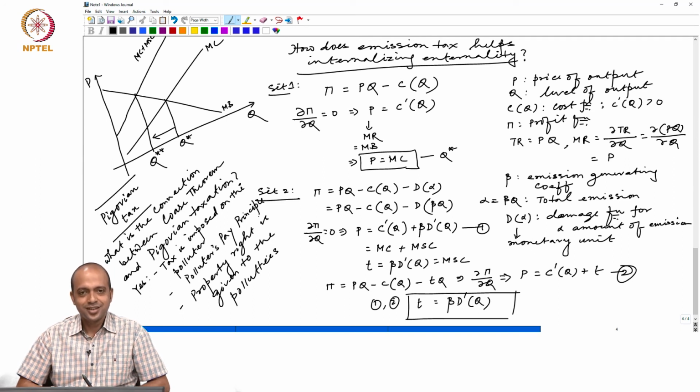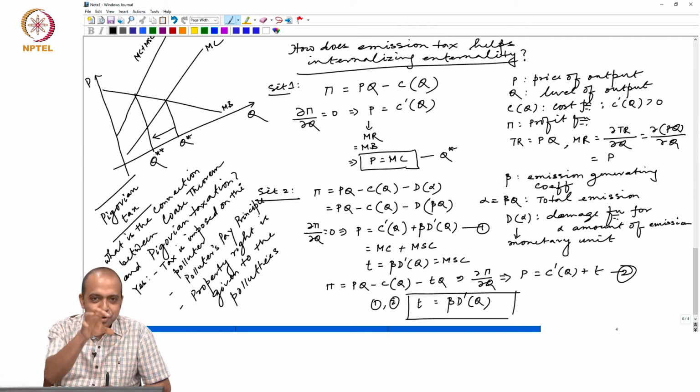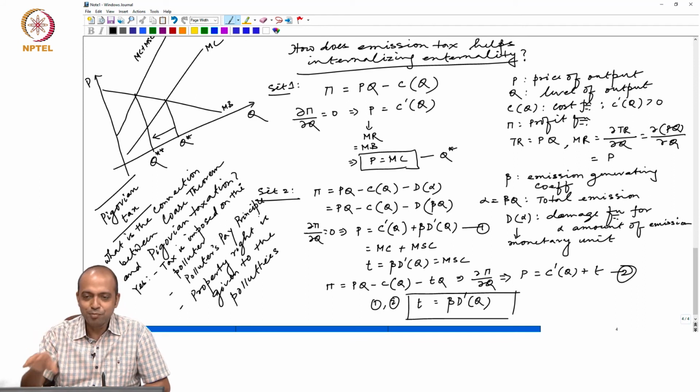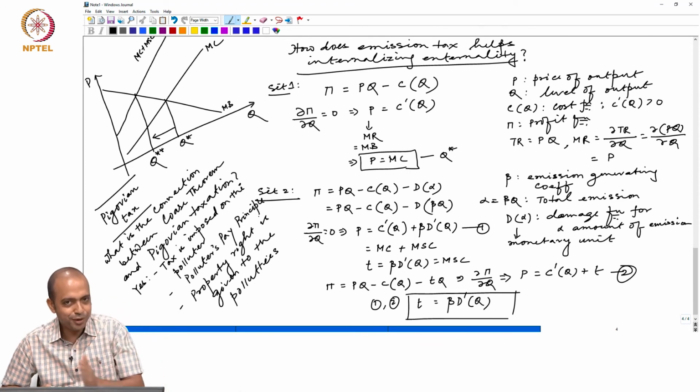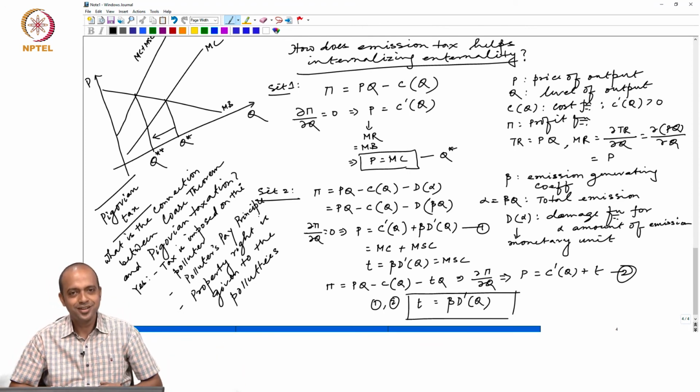Okay? So that is the connection between the Coasean bargaining and the polluters pay principle or Pigouvian tax. So Pigouvian tax is not completely different from the Coase theorem. The idea is borrowed from the Coase theorem only.